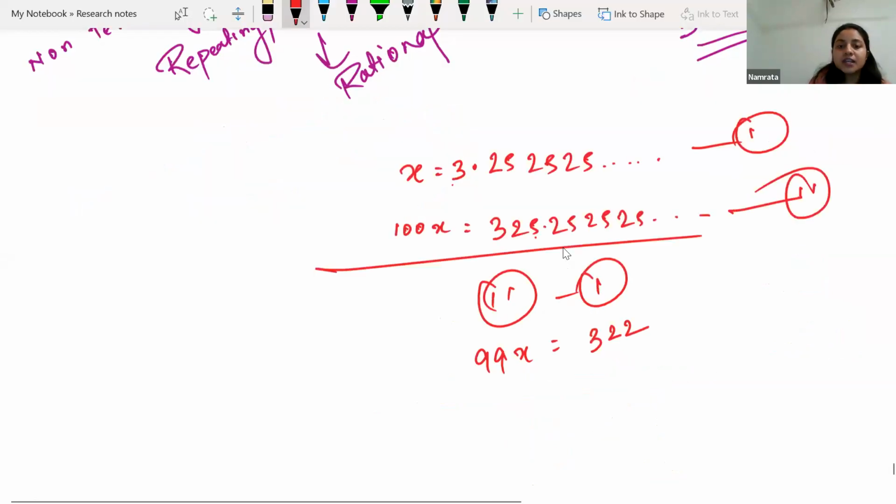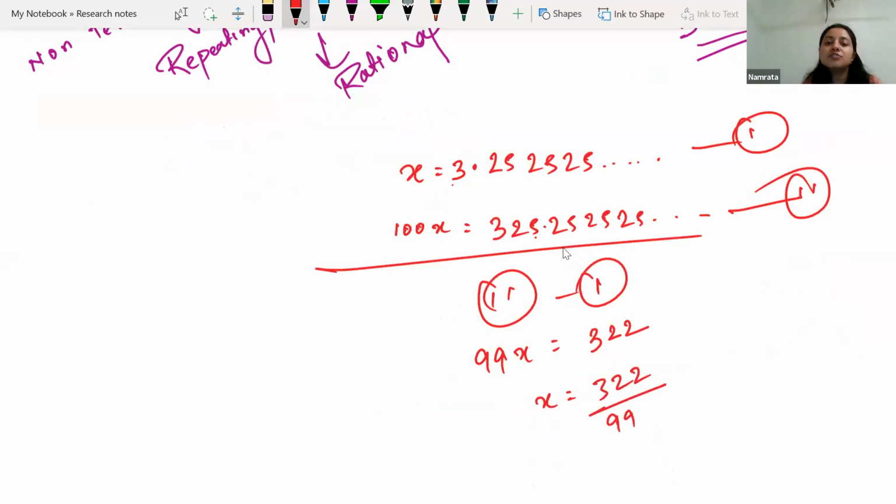So our x value will be 322 over 99. This is how we can represent it in the form of P by Q.